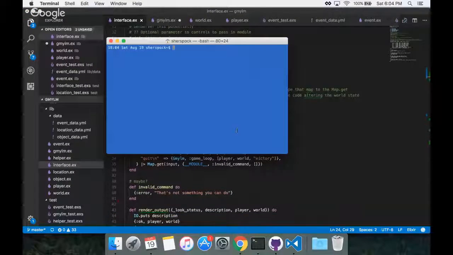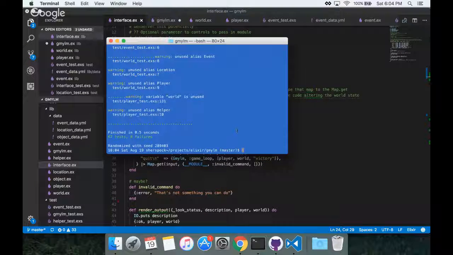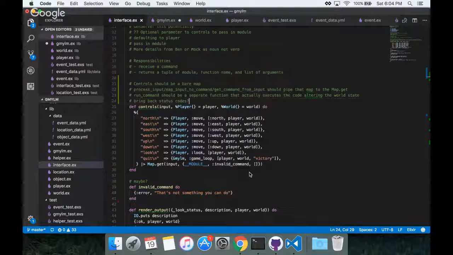Let me just take a second. Oops. cd elixir. Nope. cd projects. Elixir GMYLM. And we'll run the test suite. All right, everything passes. That doesn't necessarily mean everything's in a good state.